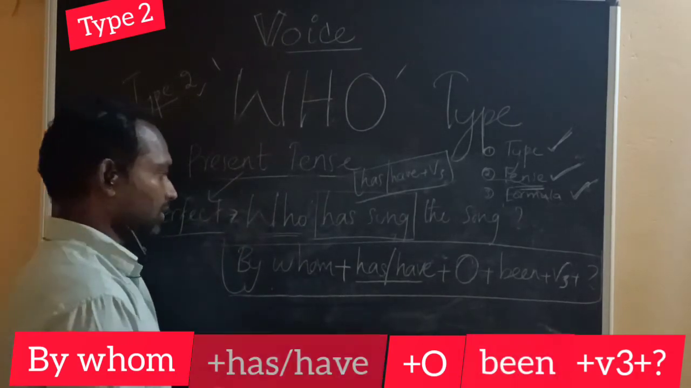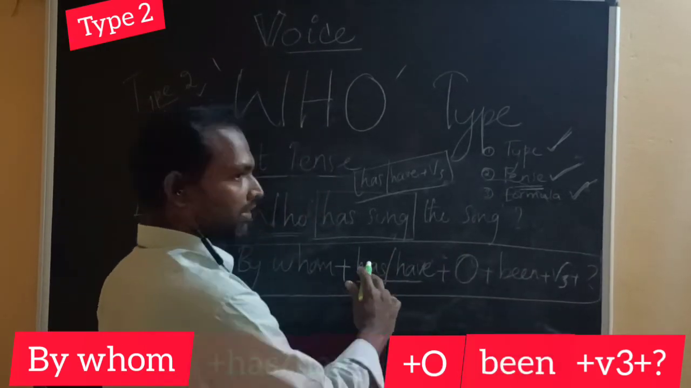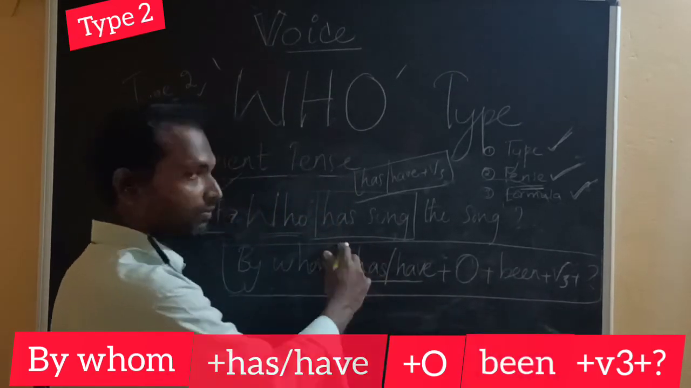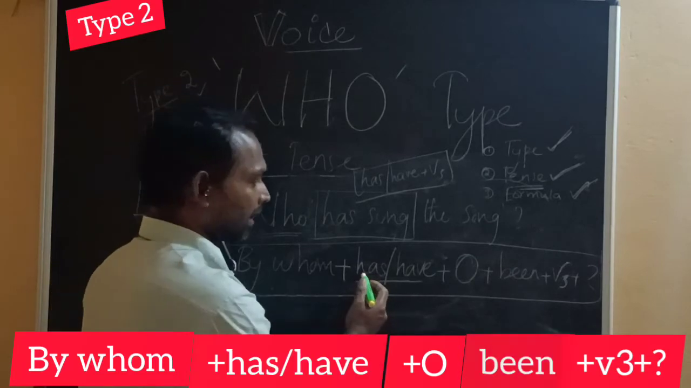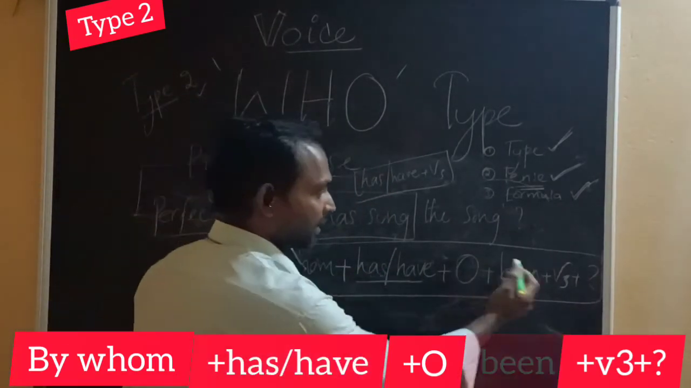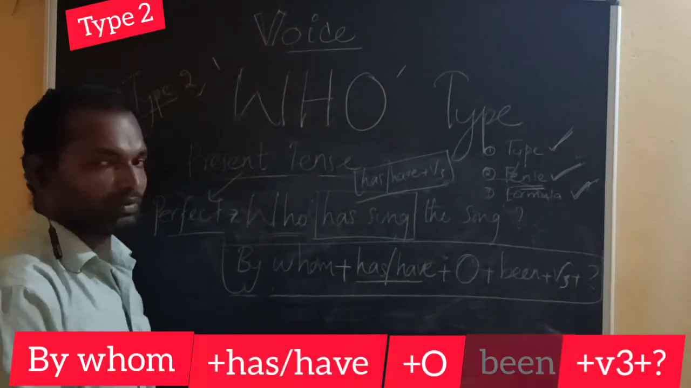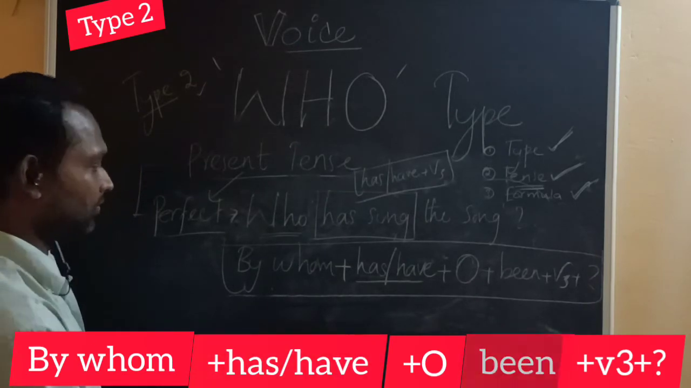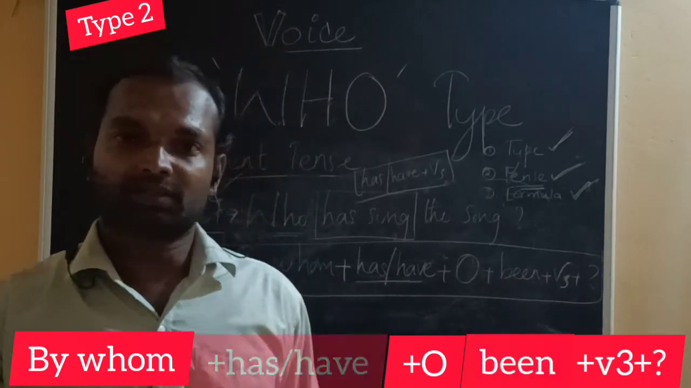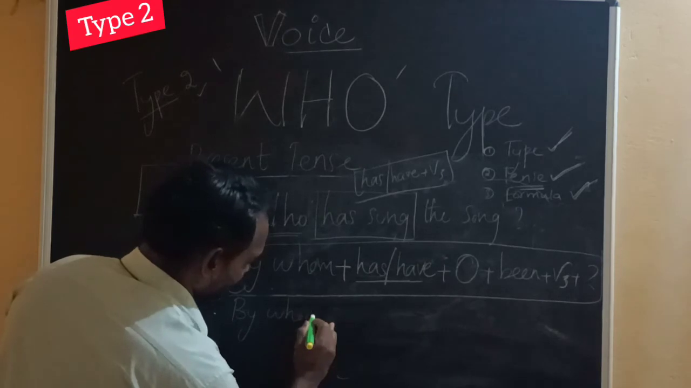How do you identify that this is in present perfect? By the verb phrase. It is the same for both the active voice as well as passive. Has or have plus been plus verb 3. Has been verb 3 or have been verb 3 indicates that this is in passive voice. Present perfect tense, passive voice. If you know the formula, you can easily write the answer. By whom?